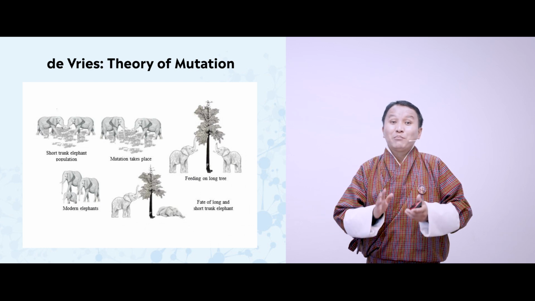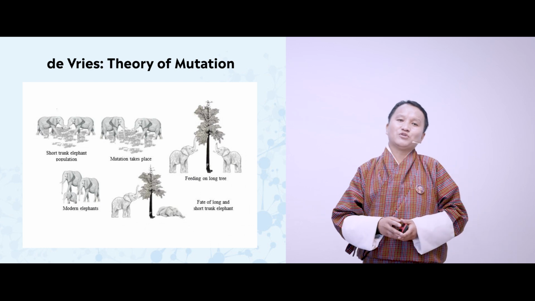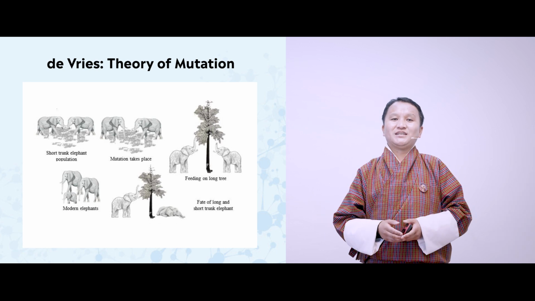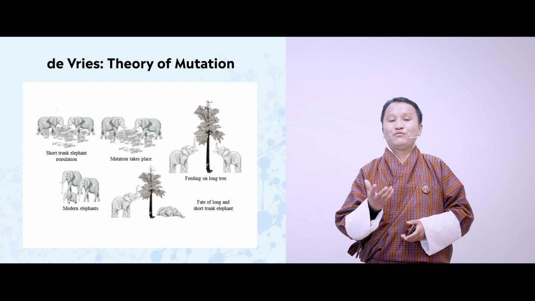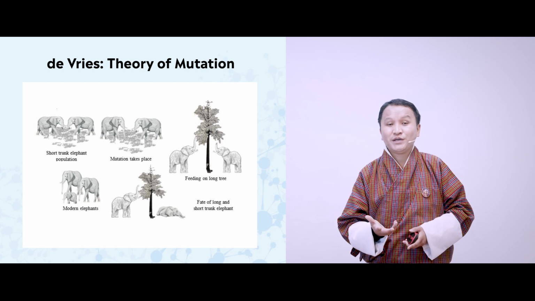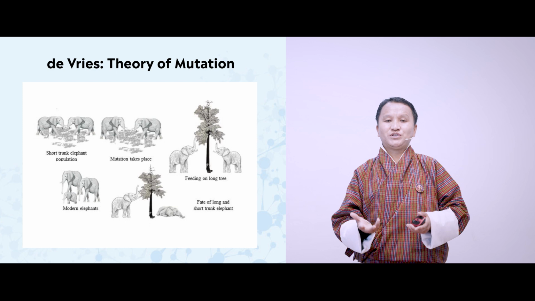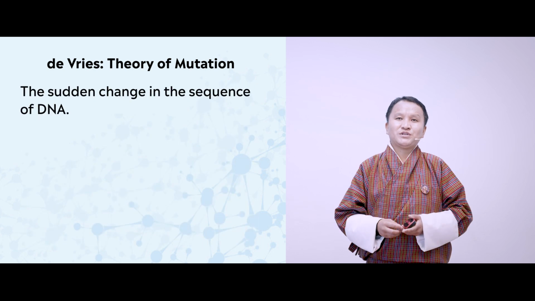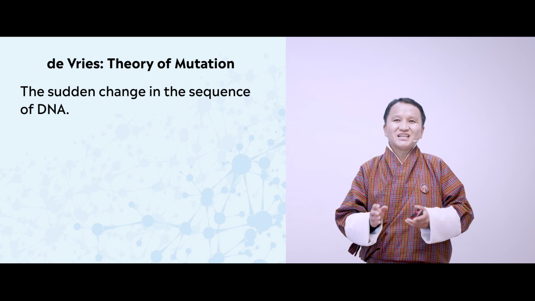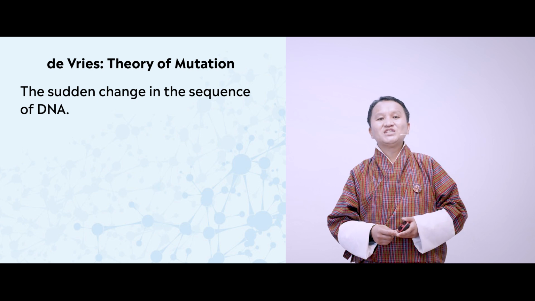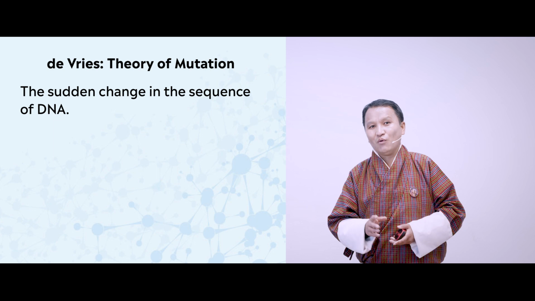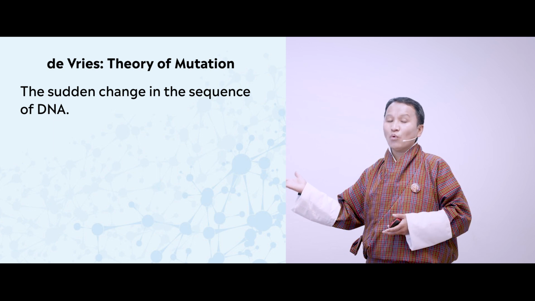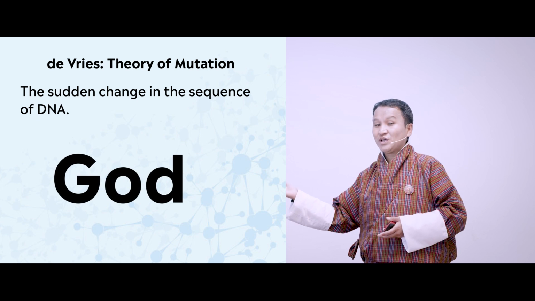So, based on the theory proposed by Hugo de Vries, he had stated that the raw material for evolution is mutation, meaning mutation drives evolution in an organism. Mutation, in simple terms, refers to a sudden change in the sequence of DNA. Now, if you are confused, let us take an example of the word God.